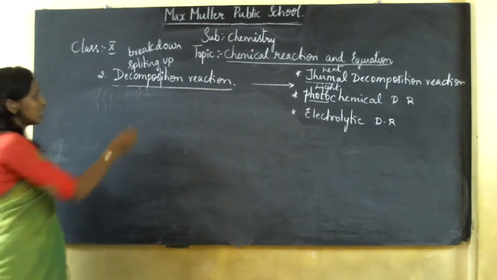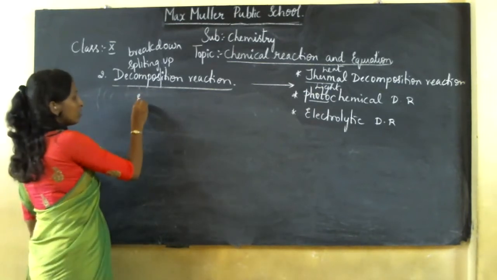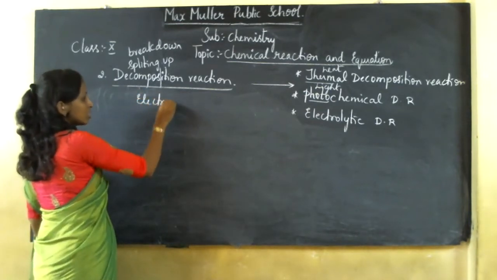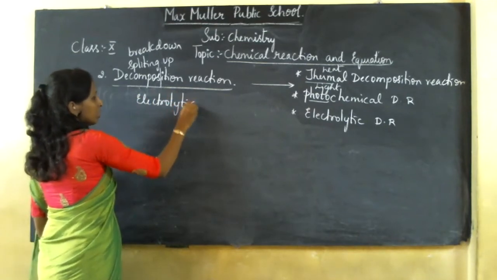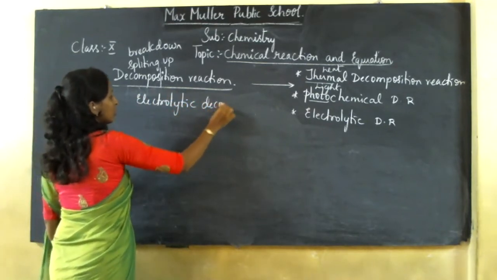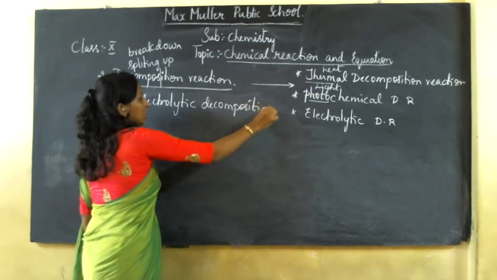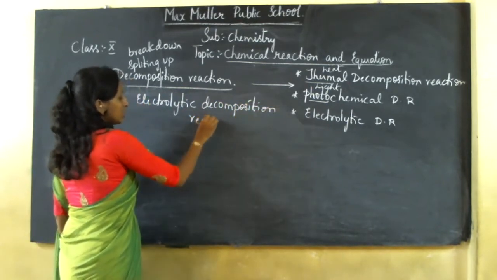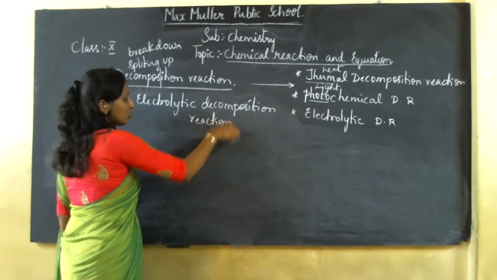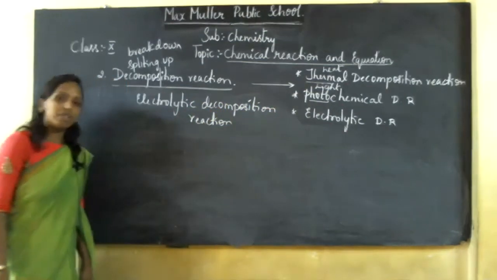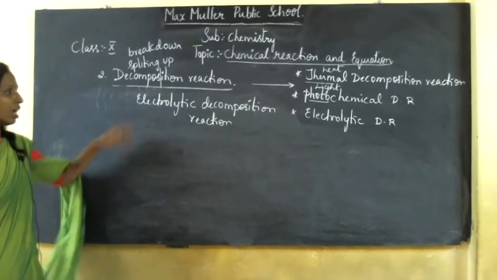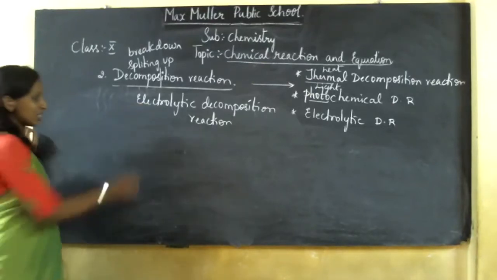So make a note of the definition I told you. A chemical reaction where a single reactant breaks down into two or more products in the presence of electric current is called an electrolytic decomposition reaction.